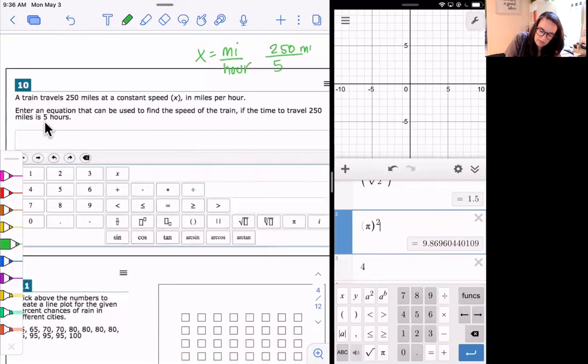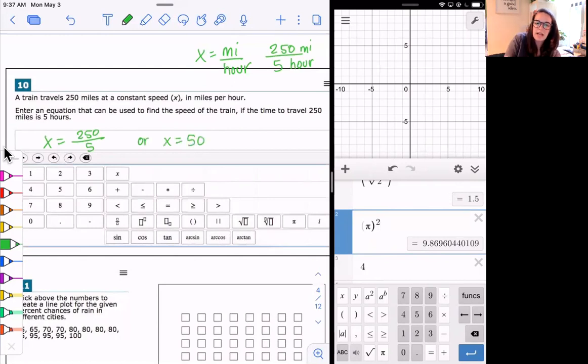So miles per hour. And I could use that as my equation. So X equals 250 over 5. Right? So that is an equation because it has an equal sign. But you could simplify this. You could also write it as X equals 150.